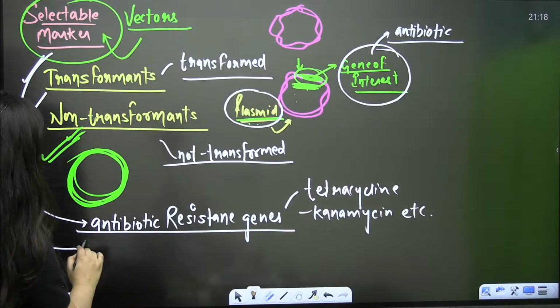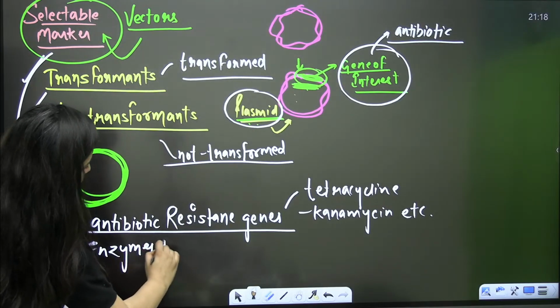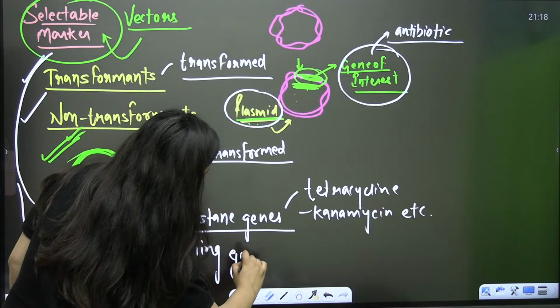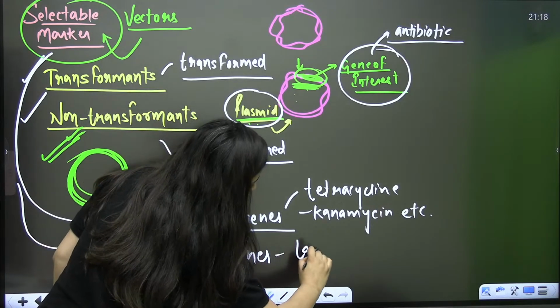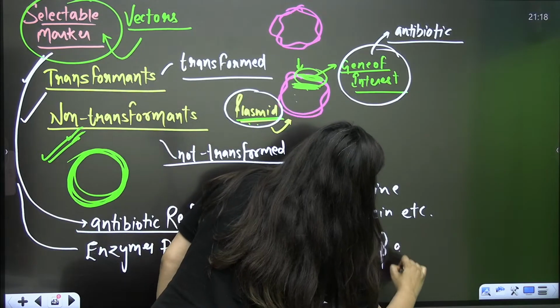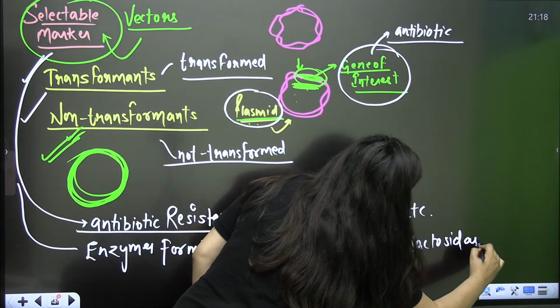And sometimes enzyme forming genes, like your LacZ, which forms beta galactosidase.